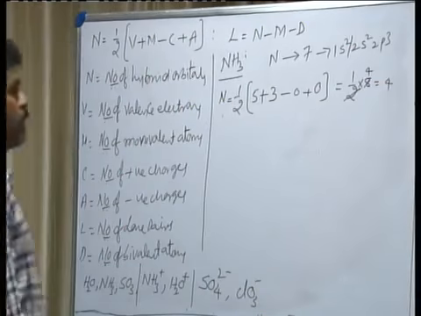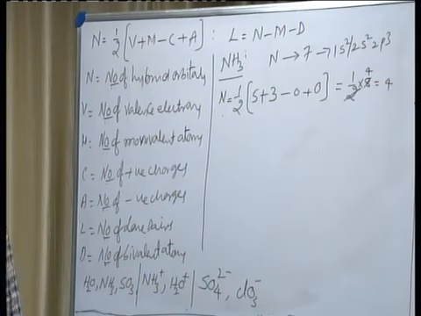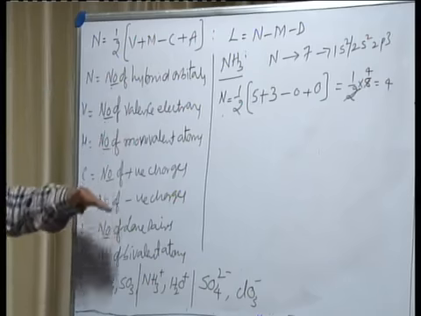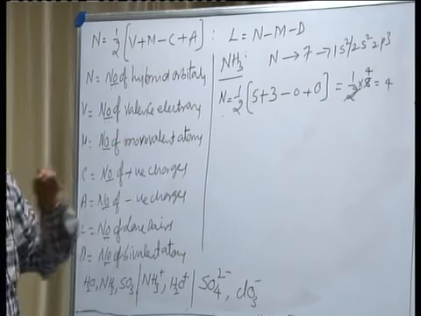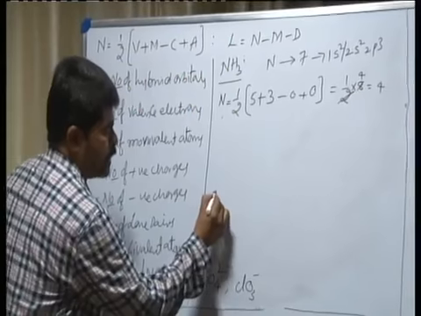Let us consider number of hybrid orbitals here. Now based on the number of hybrid orbitals, you can find the hybridization. Here I will give an idea about it.